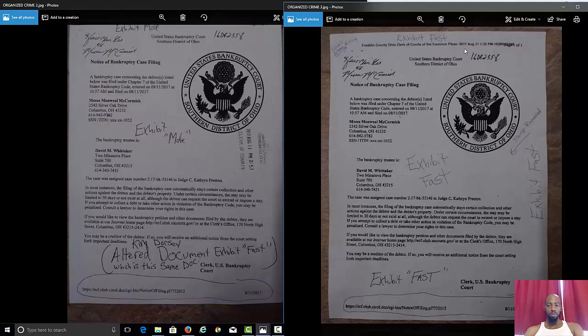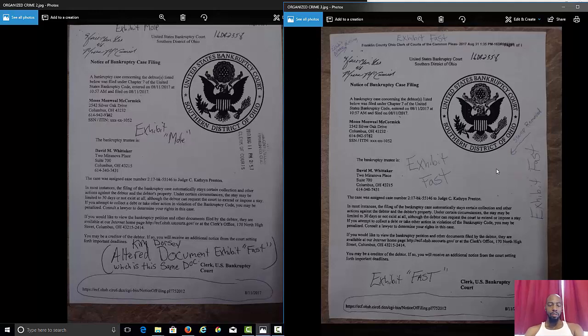So why the hell would they do that? Why would they do that? To cover this up. They covered this up. They didn't want to acknowledge this because, again, they no longer have jurisdiction over assets. That money they were trying to steal, they no longer have jurisdiction over that. Okay? So they went on ahead and took that off.